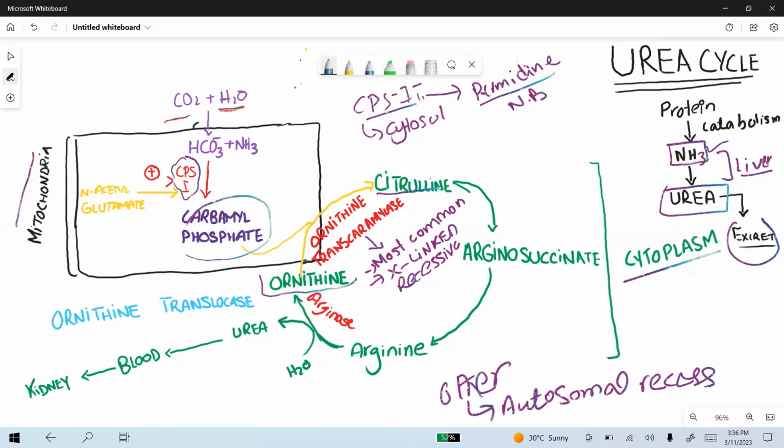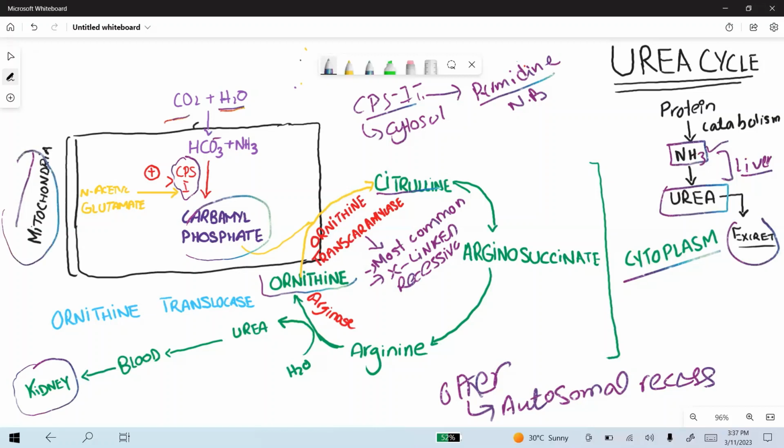These enzymes are not high yield. Argininosuccinate is converted to arginine, and this is again a high yield enzyme, arginase, which converts arginine into urea and ornithine. So this urea goes to the blood and is easily excreted through the kidney. In this way, the toxic ammonia is removed from the body. These three enzymes are high yield, including the rate-determining enzyme CPS1, which is present in the mitochondria.